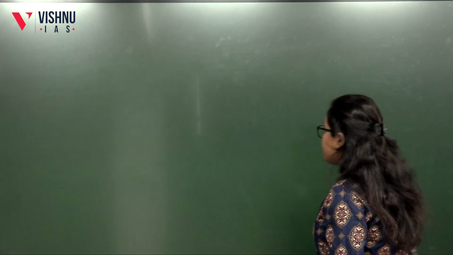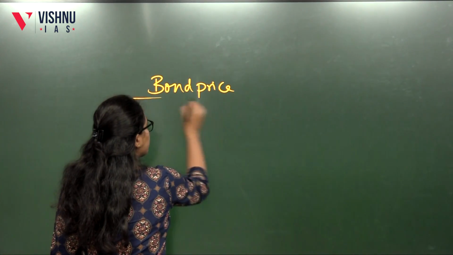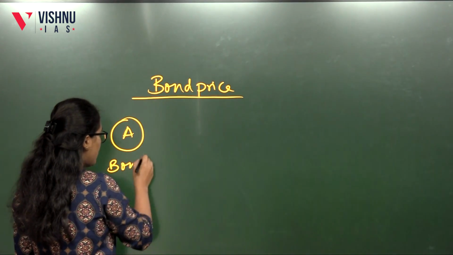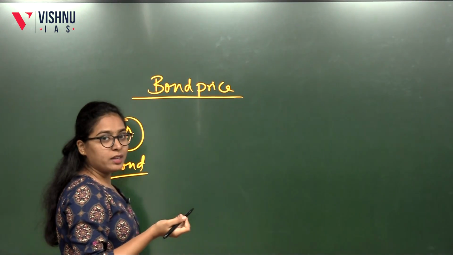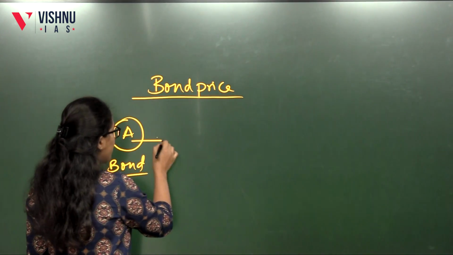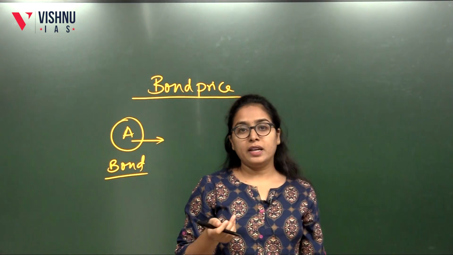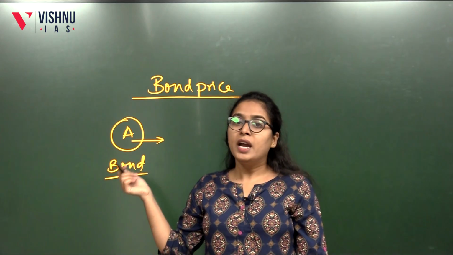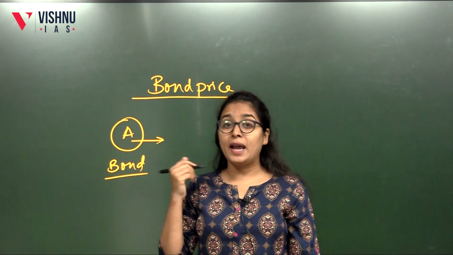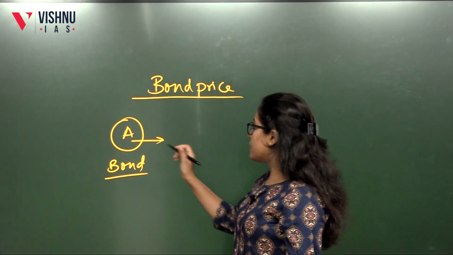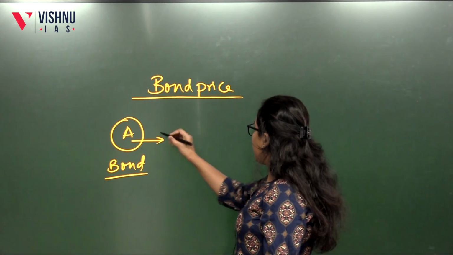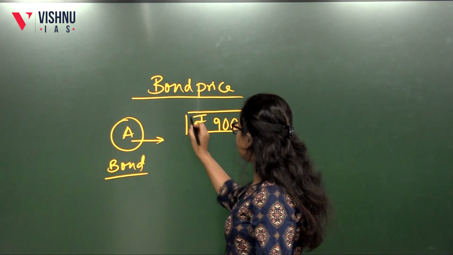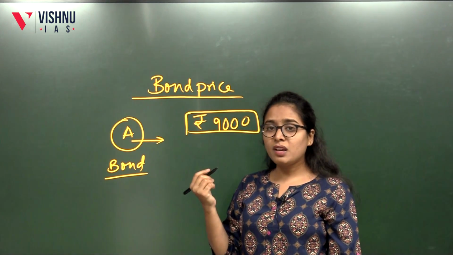Then comes bond price. Suppose person A wants to sell that bond, because he wants immediate money. So he will sell after 1 year, after getting 1,000 rupees as bond yield. Say for example, he will go to the secondary market. Actually the secondary market will not be like this, it will be entirely different, because the price depends on the supply and demand of the bonds. So say for example, on the day he is selling, he gets 9,000 rupees. He will sell the bond for 9,000, which has a bond face value of 10,000 rupees.